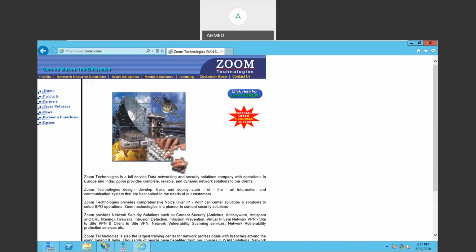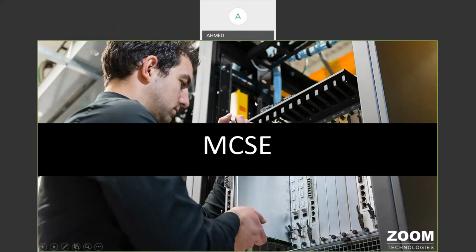Just an example. In this session, we have discussed MCSE features, and we have discussed how to create a web server. But once you join the course, we are going to cover all these topics in depth.